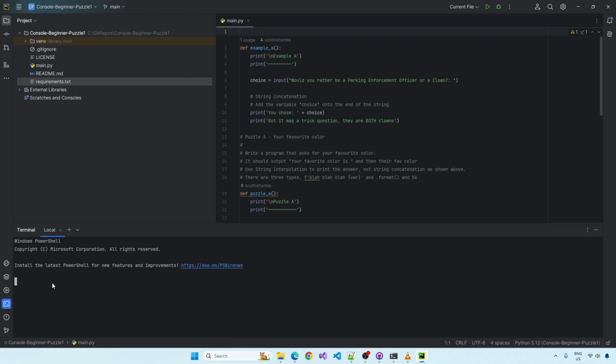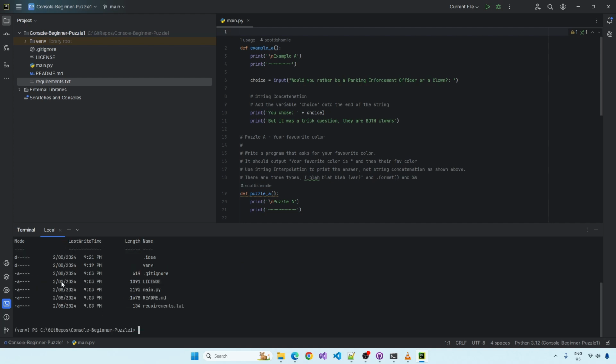I'll show you for the first couple of puzzles how to do this by the command line, which an awful lot of people might be using. So you can see when we open up the terminal here, it's got in brackets venv, which is the virtual environment we're using. It's PowerShell, so if I do an ls command that lists everything there, we'd cd into our venv folder, which is a virtual environment folder.